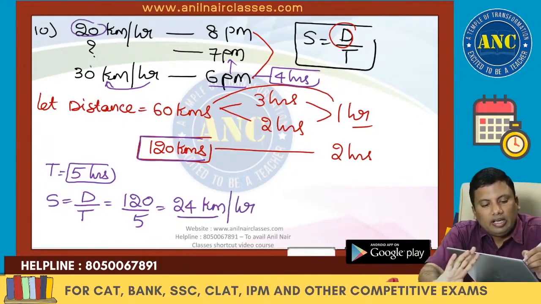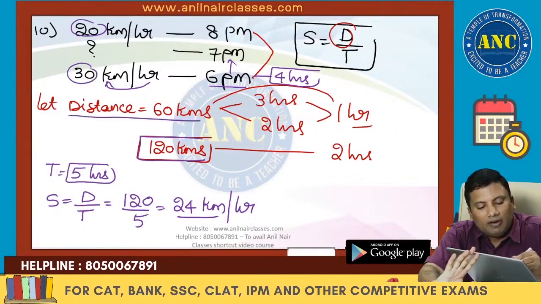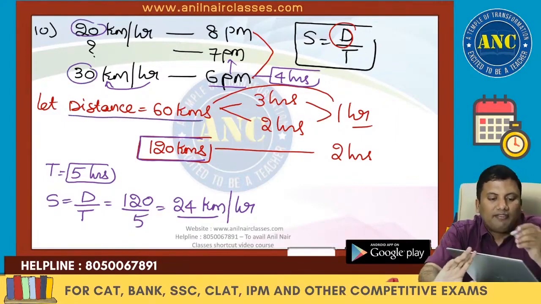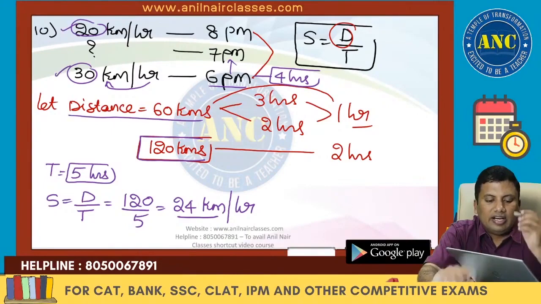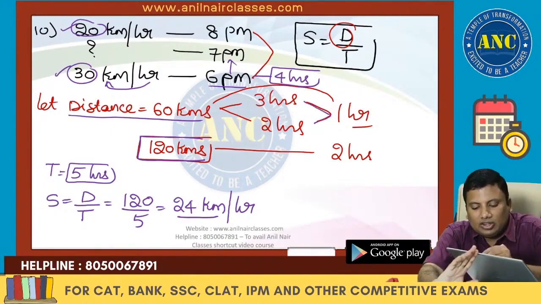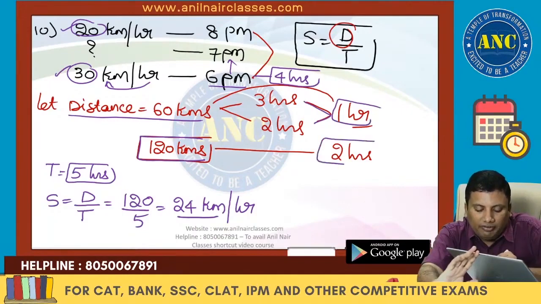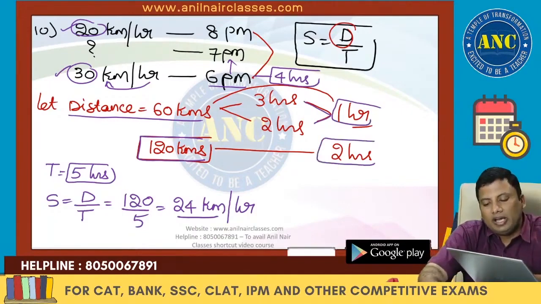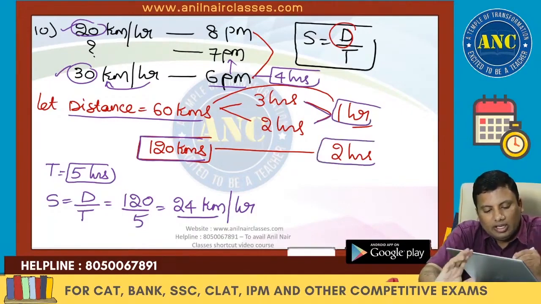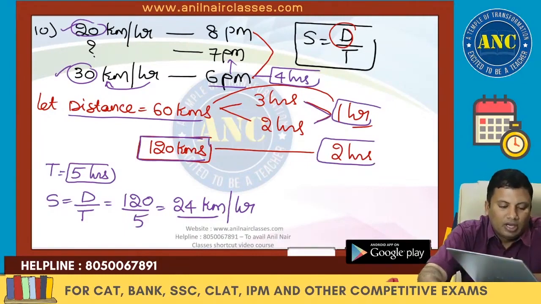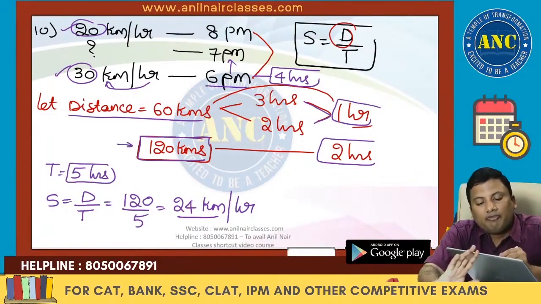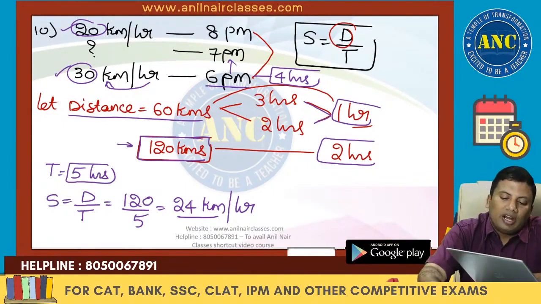20, 30. I took the LCM of 20, 30, which is 60. First day 3 hours, second day 2 hours. Gap is nothing but 1 hour. If the gap is 1 hour, but I want 2 hours for 6 p.m., 8 p.m., so it is nothing but 120. If it is 120, at 30 it is 4 hours. 6 p.m. plus 4 hours, 7 p.m. is 1 hour more than 4 hours, which is 5 hours.